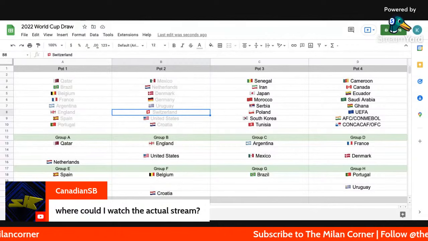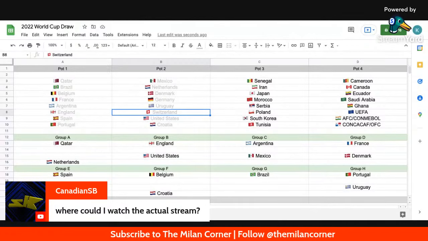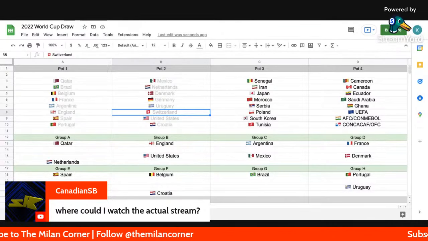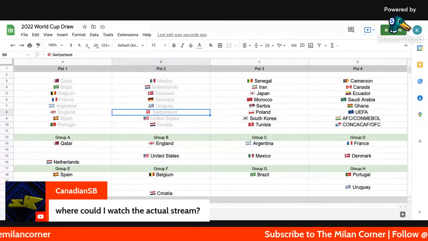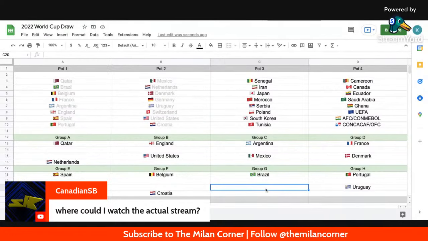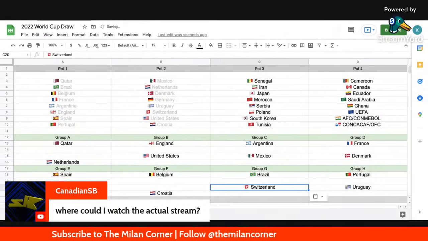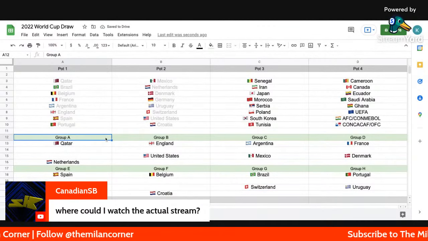In Pot G, Switzerland get placed. Here we go. Switzerland are going to be in Pot G, and their positioning is going to be G3. So it doesn't really matter, but I guess they have to go about it that way so they can schedule games accordingly. All right, so we got Pot 3 and Pot 4 to go, right?